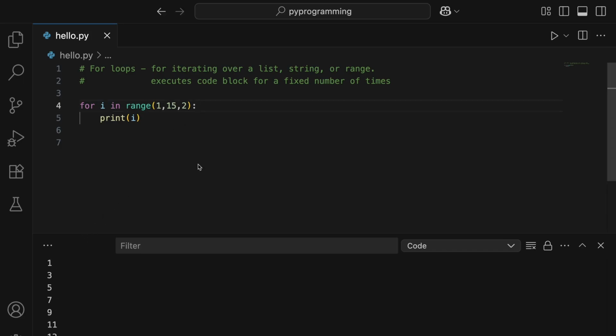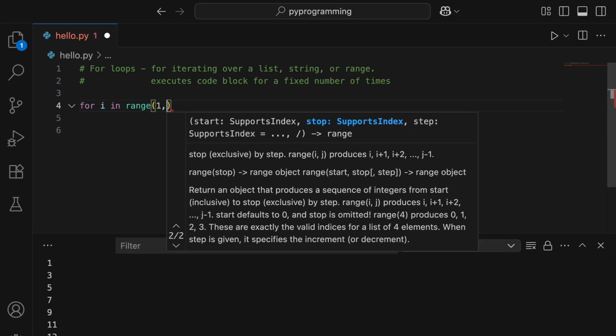Now let's check nested for loops and we'll go ahead and do a very simple example of printing a table. So basically you can use nested for loops to print any sort of patterns, tables, or any grid based logic. So let's just go ahead and try a table example. So I'll write my first for loop. So for i in, and let's use the range function. Let's start from 1 and end at 4.